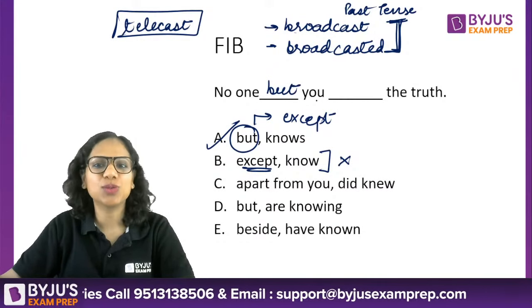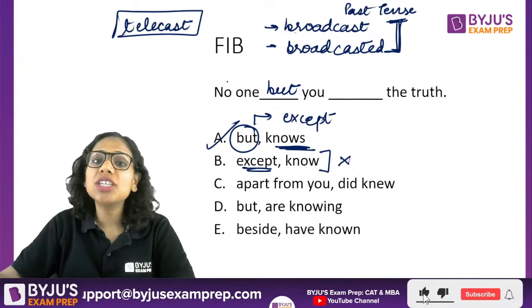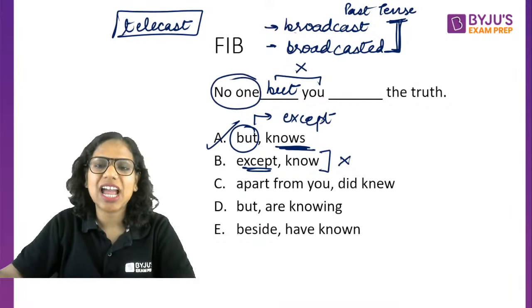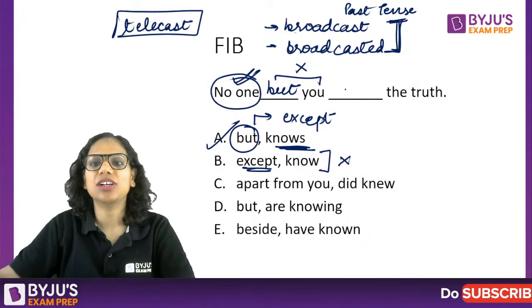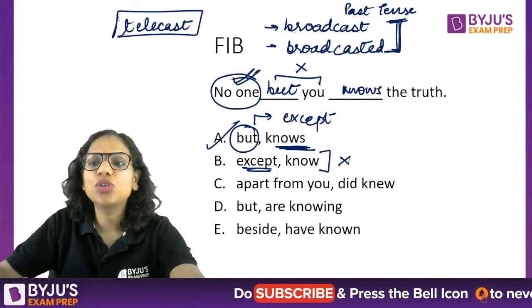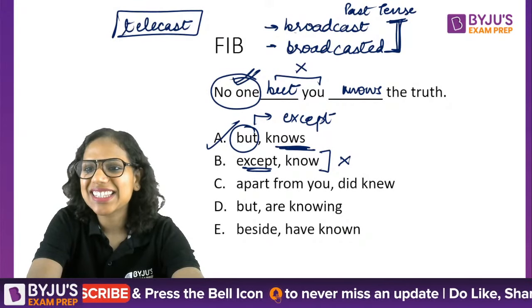No one but you. Now, why not no? Why knows? Because this is not the subject here. The subject is this, and no one is always singular. No one is always singular. So it should be knows. No one but you knows the truth. Right? I hope this makes sense.